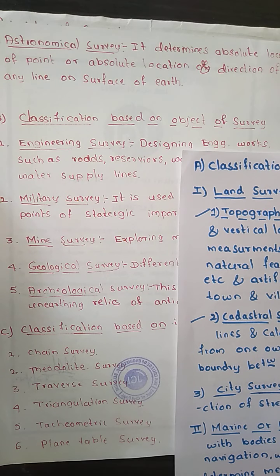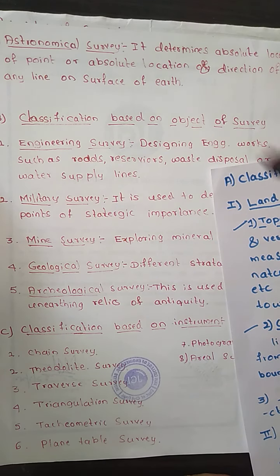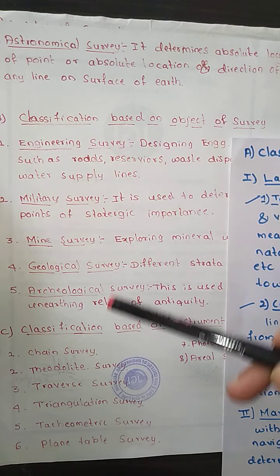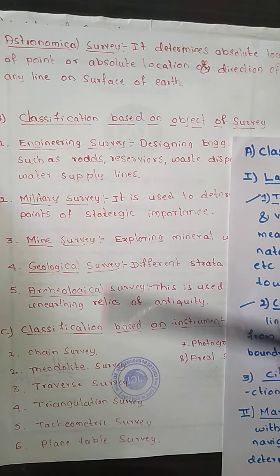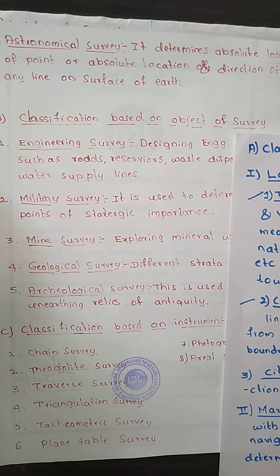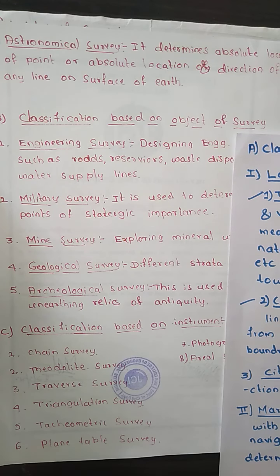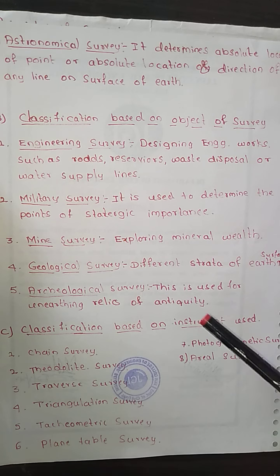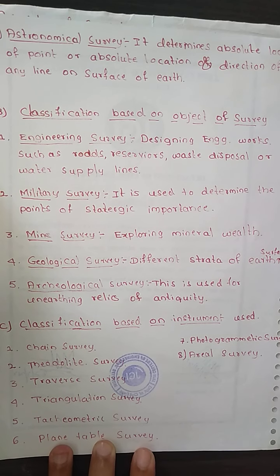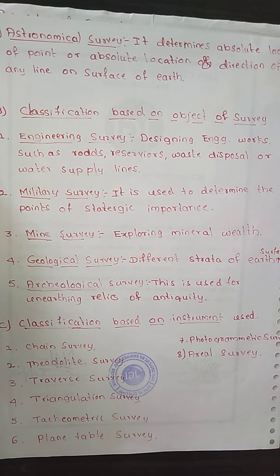Land, water and astronomical survey, we are going to divide it, and then a classification based on the object of the survey. What is the main object of doing a survey? Based upon that, we are going to classify it into engineering survey, military survey, mine survey, geological survey and archaeological survey. Then based upon the instrument used, whatever instrument we use, according to that we divide the classification of survey.